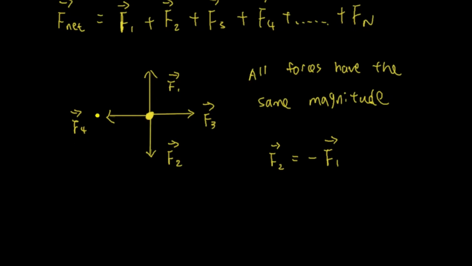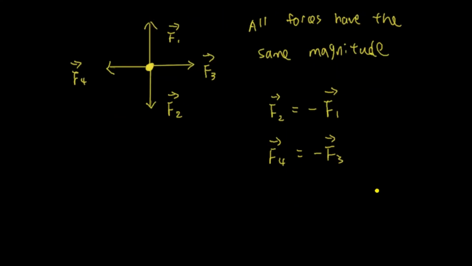It has the same magnitude as force 4. I mean, they all have the same magnitude, but let's say we'll only look at these two right now. But they're in the opposite direction. So what does it mean? Well, it means that the right side should be positive, and the left side direction should be negative. So I can say that force 4 is basically the opposite direction of force 3. As you can see here, they have the same magnitude, but they're going in the opposite direction. So I can say it like that.